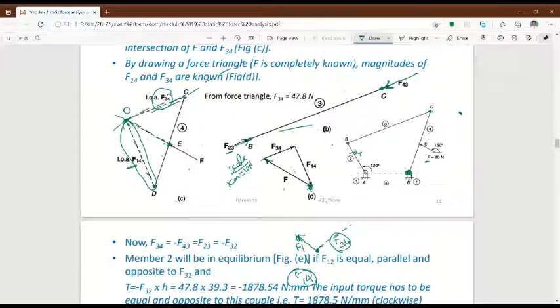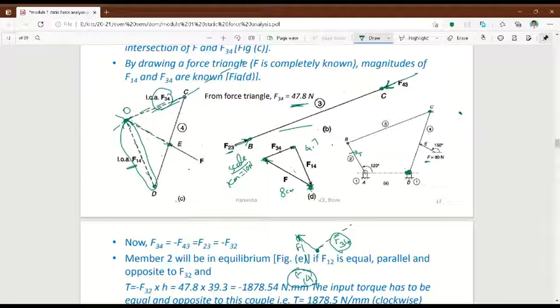So this is the 8 centimeter line you have drawn. Now you just measure the length of this line. Here we got 4.7 centimeter for F34. 4.7 centimeter means 47 Newton, since 1 centimeter equals 10 Newton.